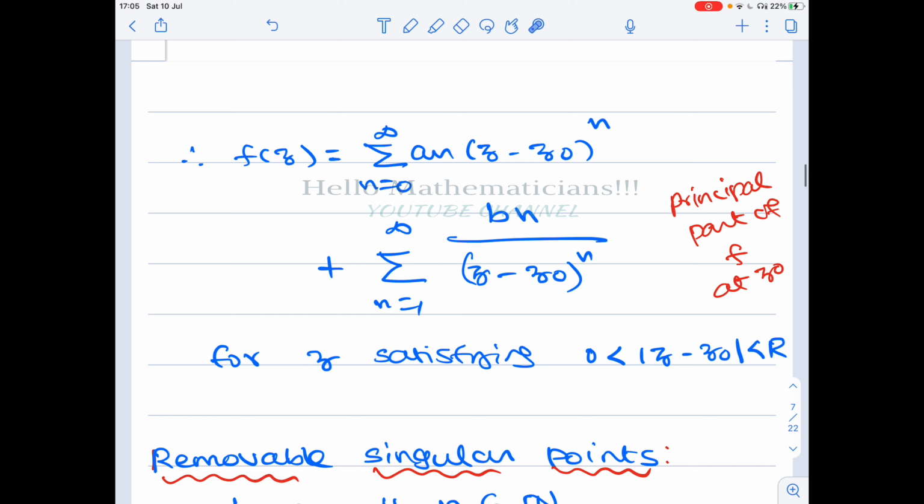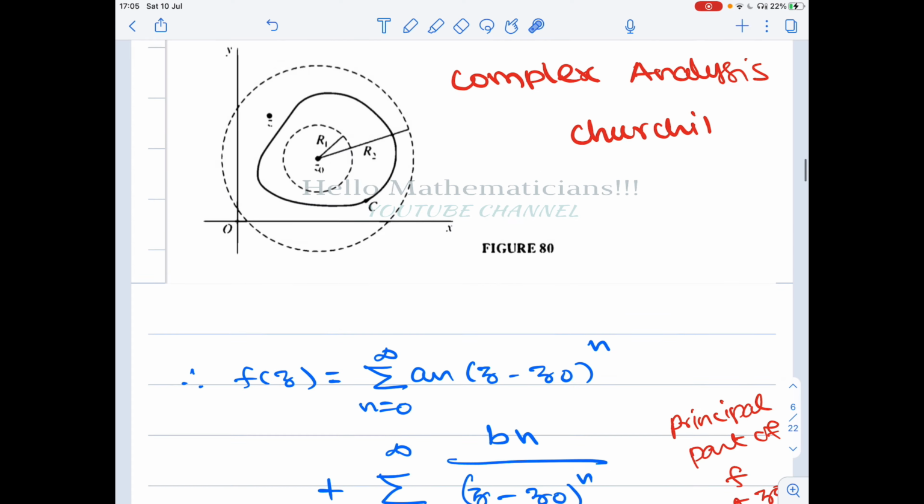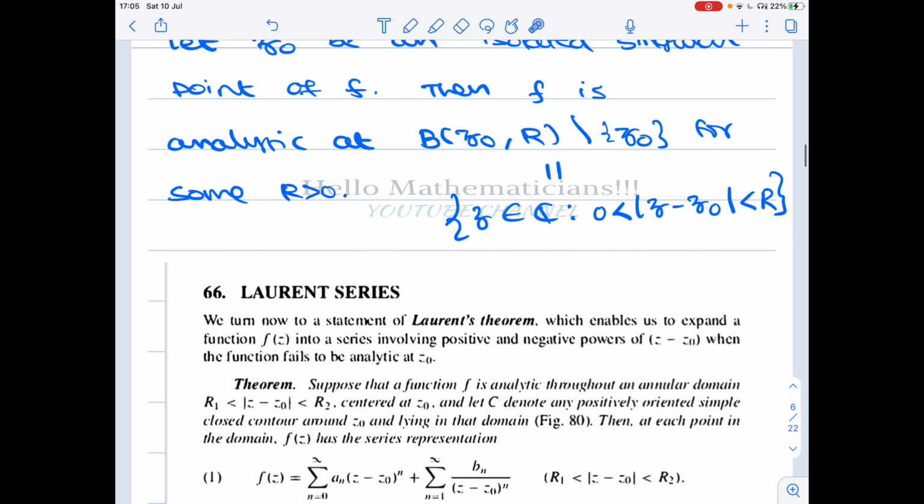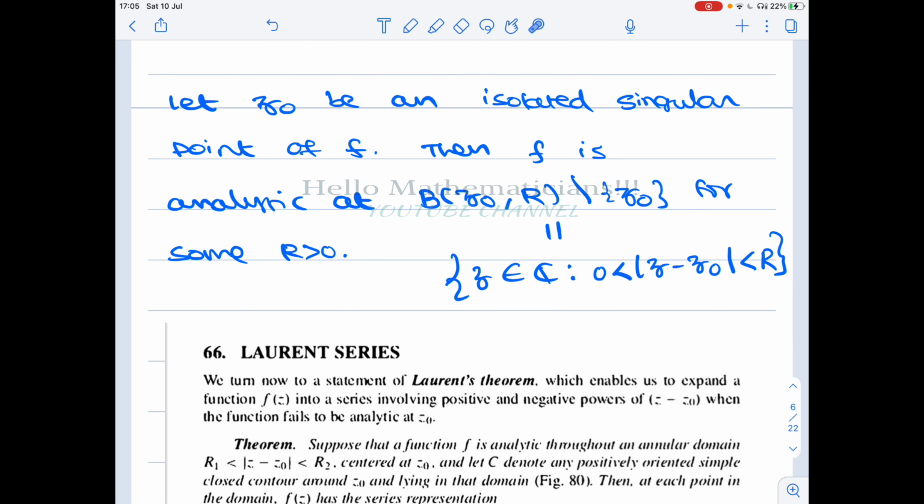Since z naught is an isolated singularity, it means that you can find some r greater than 0 such that the function is analytic in the deleted neighborhood of radius r.